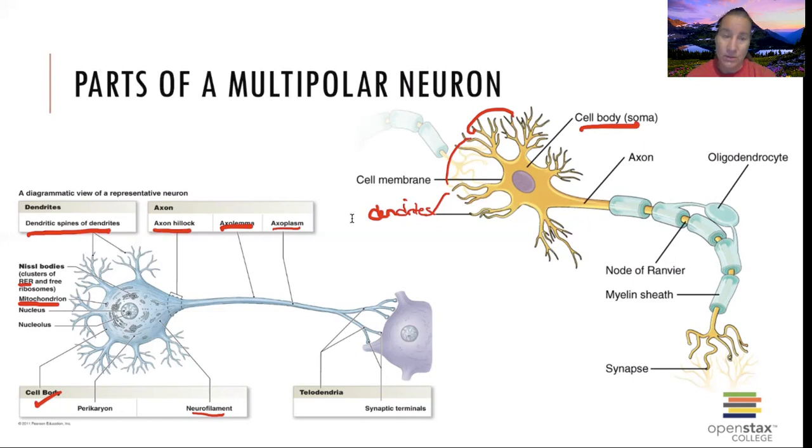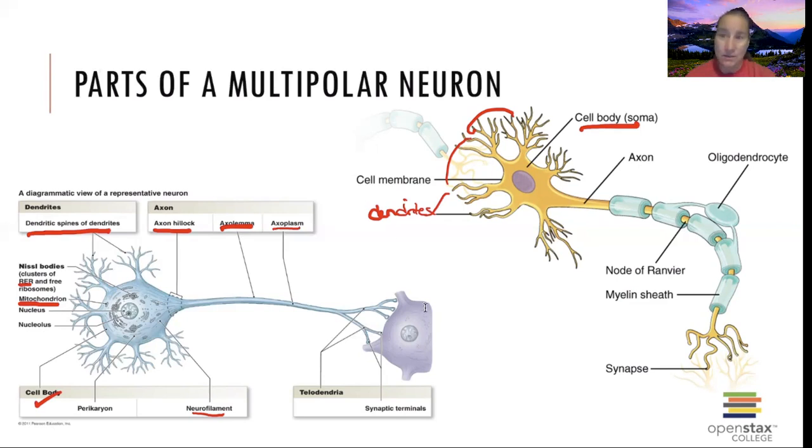You'll see it called the trigger zone in the chapter outlines, and that is going to be a very important place. When those graded potentials that come through the dendrites add up to a certain charge that is strong enough to get to this trigger zone, then we trigger an action potential. So that happens at the axon hillock. It is very important, the axon hillock.